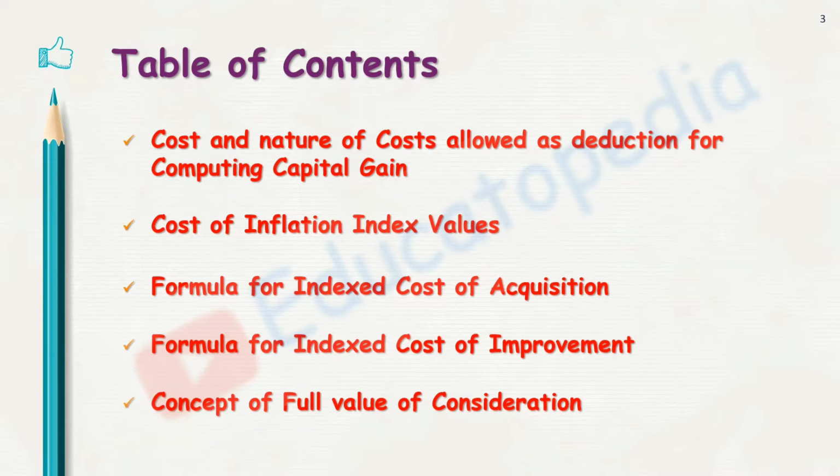So first we'll look at the cost and nature of costs allowed as deduction for computing capital gains. Then cost of inflation index values. Then how to compute such indexed cost of acquisition and indexed cost of improvement, and the in-detail concept of full value of consideration. So let's see all these concepts today.